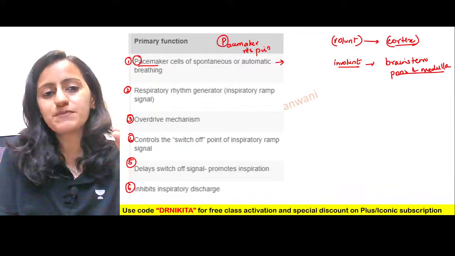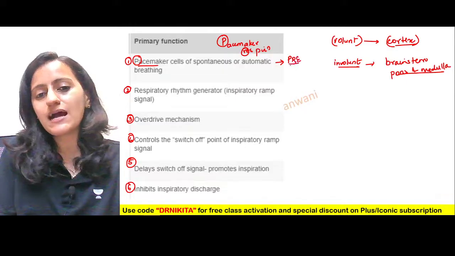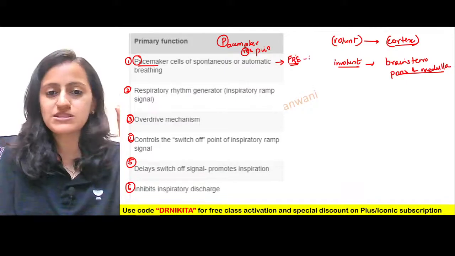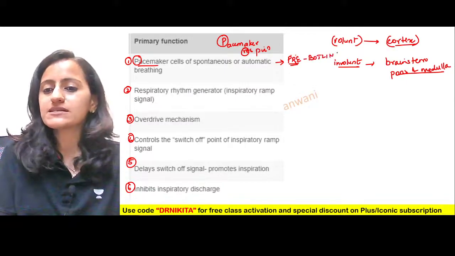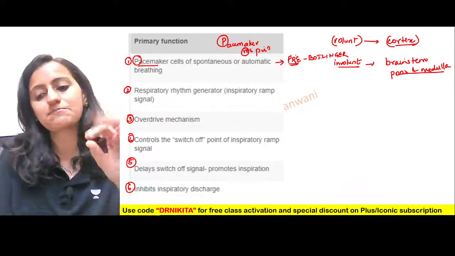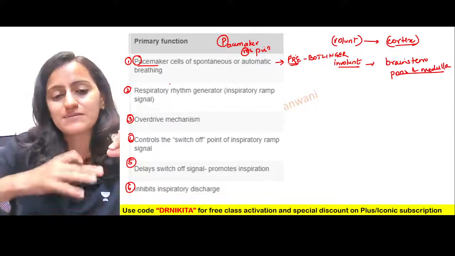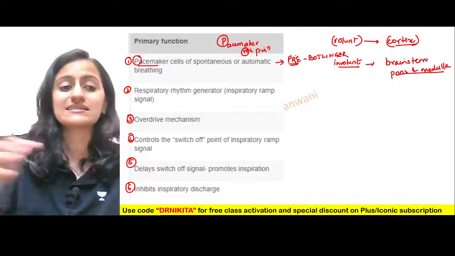So remember, it is PRE, that's the pacemaker. PRE, pacemaker for respiration, that is the pre-Botzinger complex. The pre-Botzinger complex is the pacemaker, which is the respiratory rhythm generator, that is basically which starts the ramp signal.